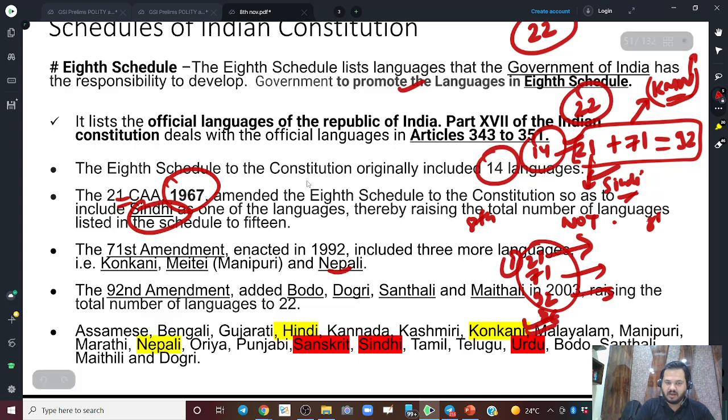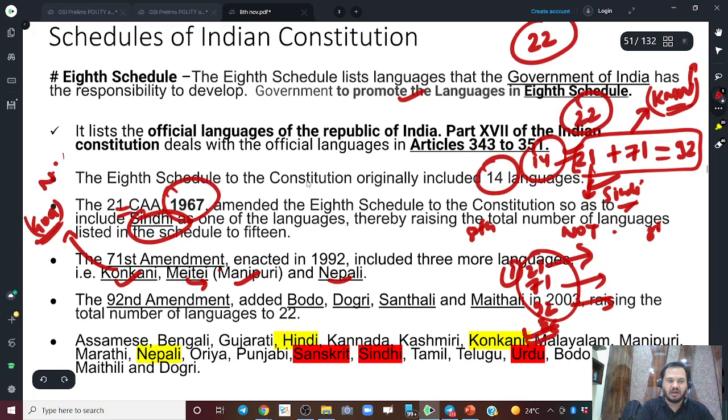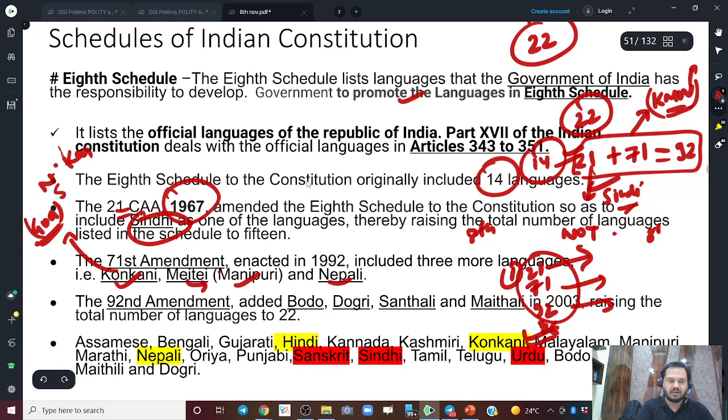Remember it. Then Manipuri, also known as Meitei. Meitei is a very important tribe of Manipur. So Manipuri or Meitei. Then there is Konkani. We discussed, someone of you even said, that Konkani is spoken in the areas of Goa. It is the official language of Goa and is spoken in northern Karnataka, right? Even in southern Maharashtra this language is widely spoken, Konkani, right? You must have heard about Konkan Railways,